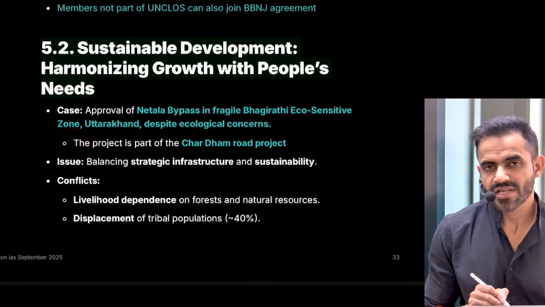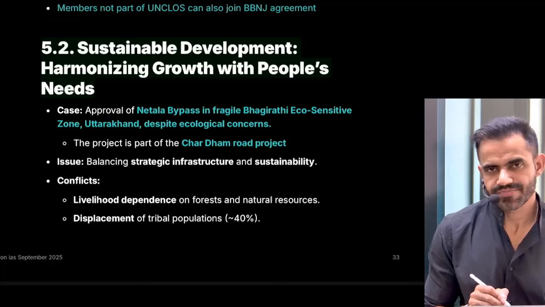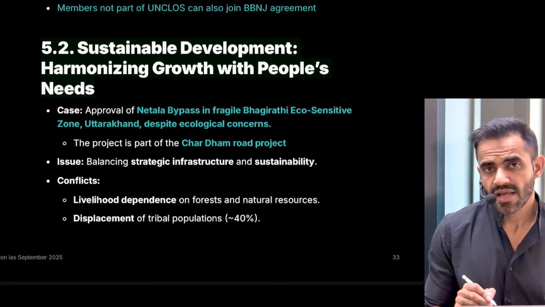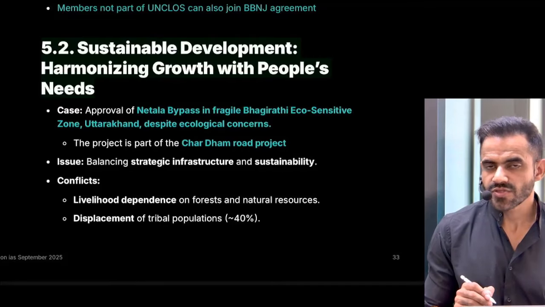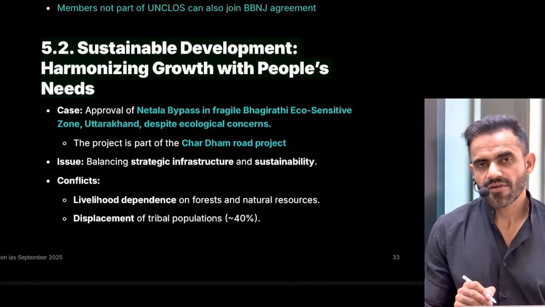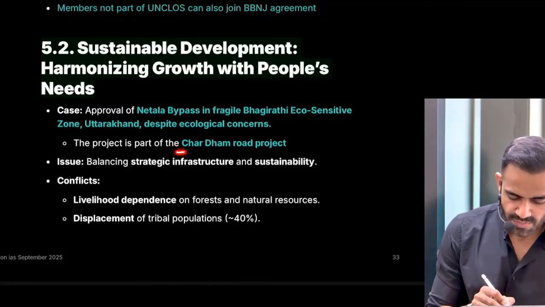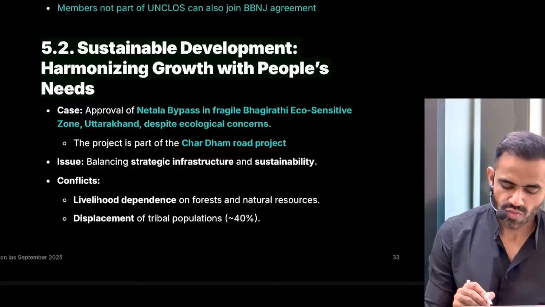Now, it is a fragile ecosystem. We have witnessed instances of flood, landslide, and whatnot in recent times. The problem is that if more and more projects are approved for these areas, the instances of such disasters increase. So that's why we need to maintain a balance between the sustainability of our ecosystem and the economic development. This was approved because it is a part of the Char Dham road project.